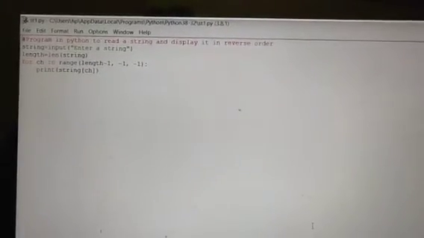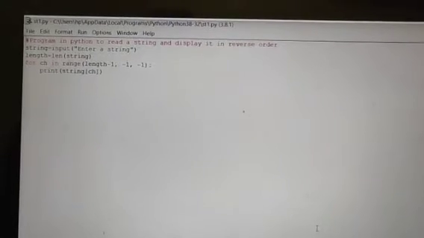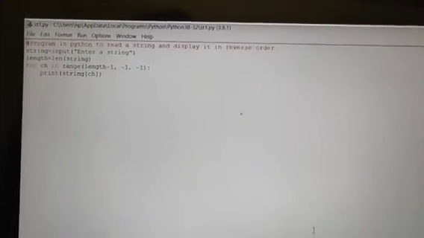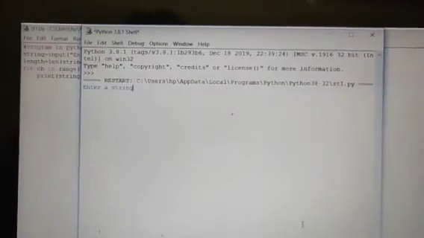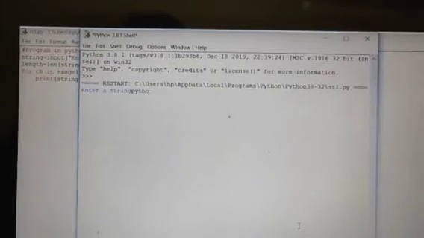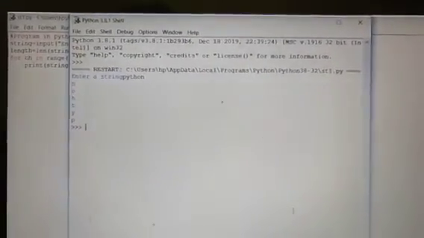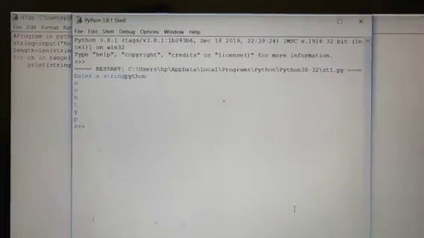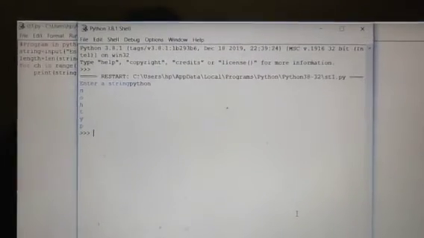Now this program code on the system looks like this. The output of the code is: enter a string. The user enters the string Python, then presses enter, and the reverse form of the string is displayed. This is the concept of reversing a string.